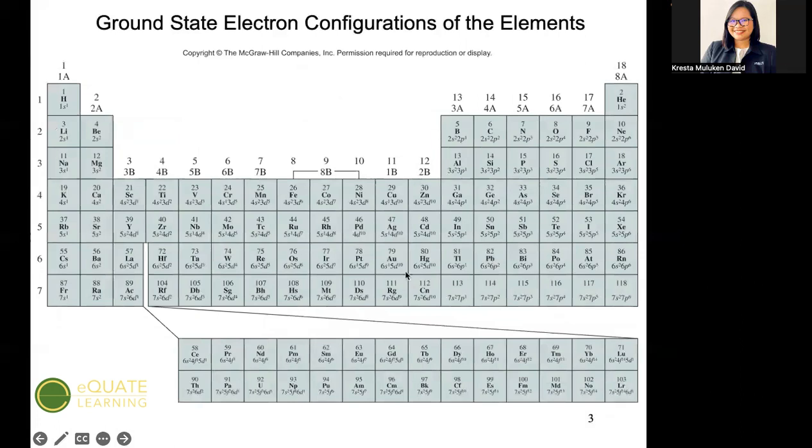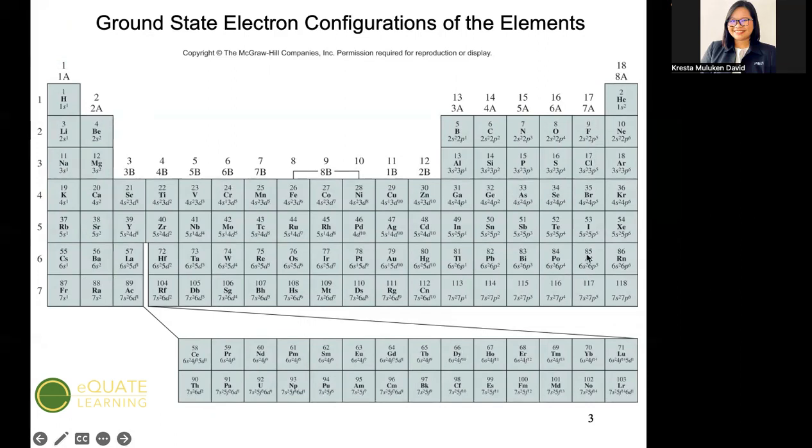Now, in the periodic table, as I have said also in the previous video, nakagroup siya into elements. So group 1A is the alkali metals, group 2A is the alkali earth metals. So this in the middle are the transition elements or the transition metals. Then group 3A, 4A, 5A, 6A, wala siyang pangalan. So they turned it as boron group, carbon, nitrogen, and oxygen group.